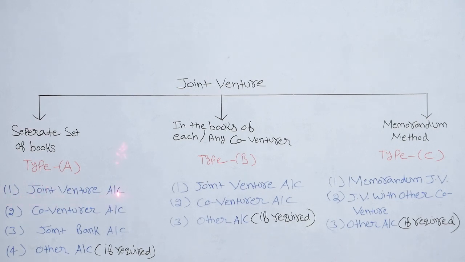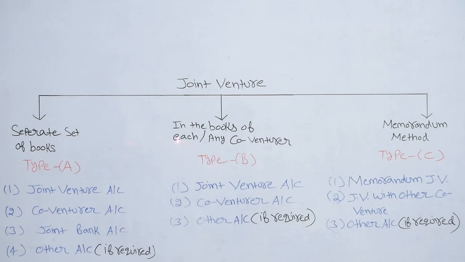First is joint venture account. This account is nominal account in nature and it is similar to profit and loss account. It is debited with purchases, expenses or losses and credited with income and gains. Second, co-venture account. It is similar to capital account of a partnership. Third is joint bank account. It is used to record all the cash transactions of joint venture. Fourth is other account. If required in the question, then we will make other account.